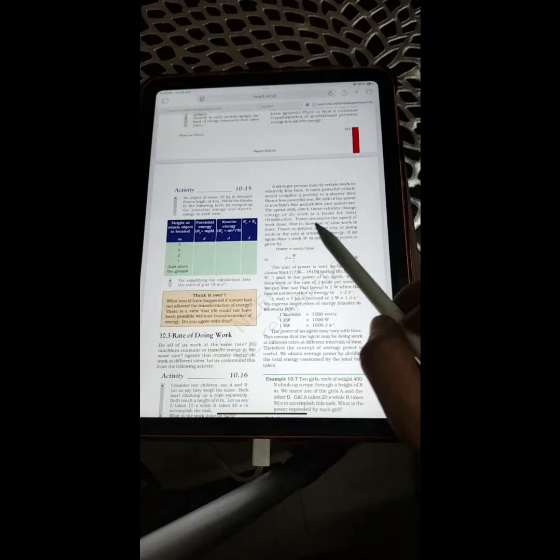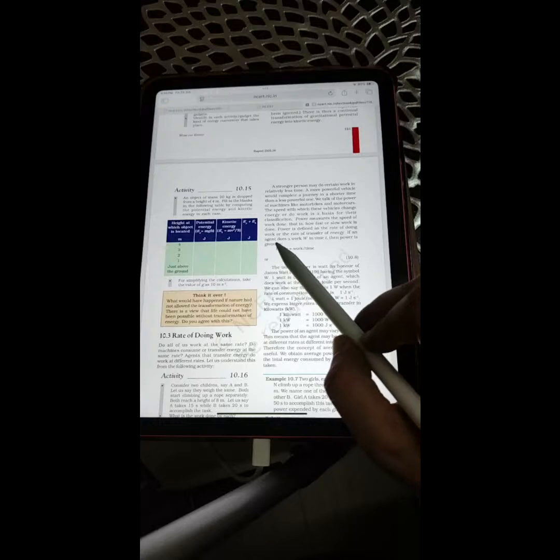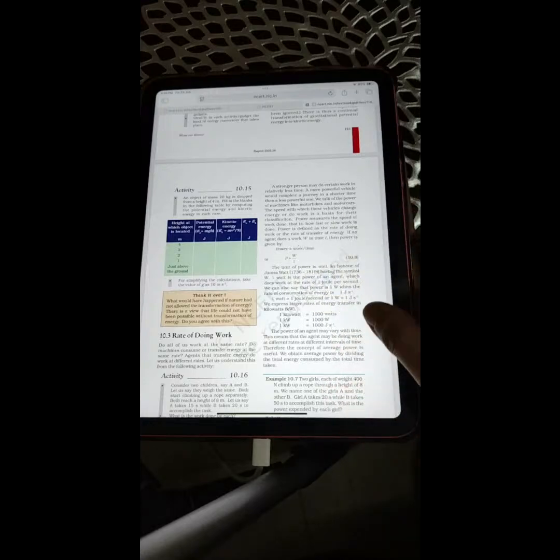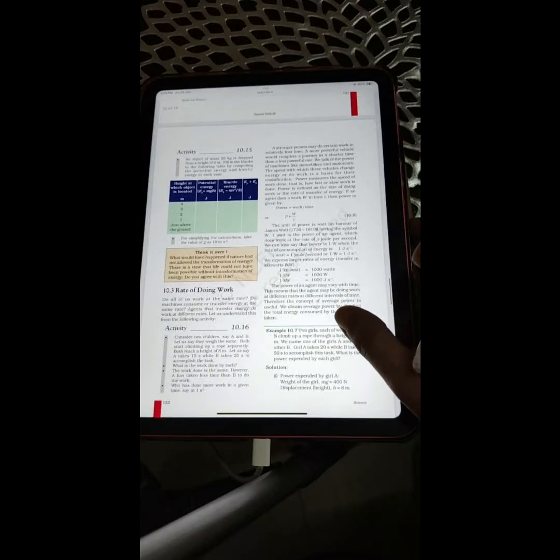Power measures the speed of work done. That is, how fast or slow work is done. Power is defined as the rate of doing work or the rate of transfer of energy. If an agent does a work W in time t, then power is given as power is equal to work by time, or P is equal to W by t.